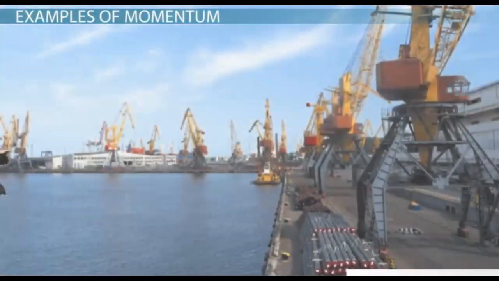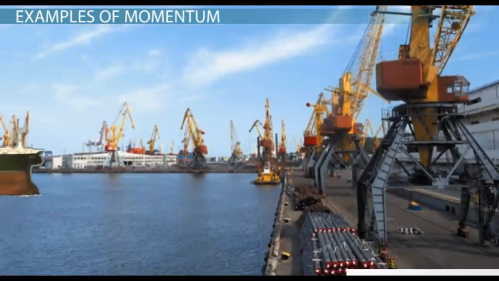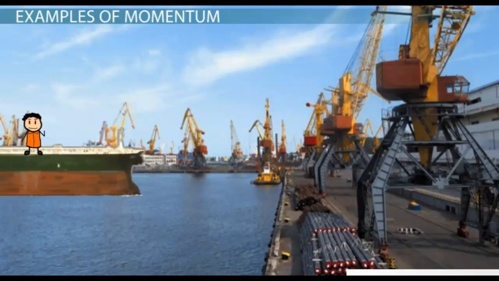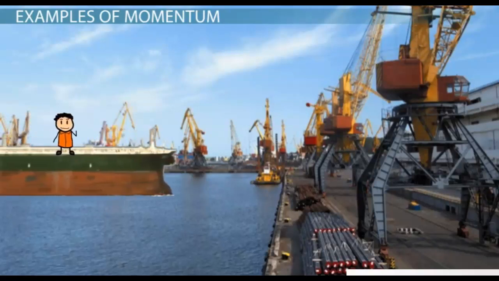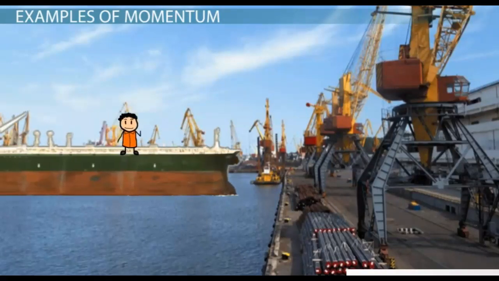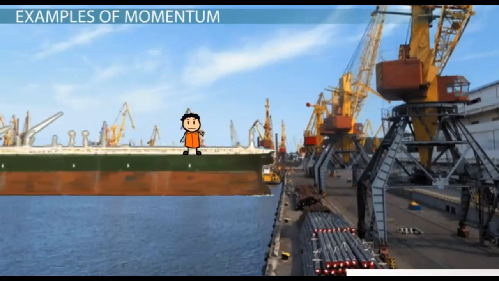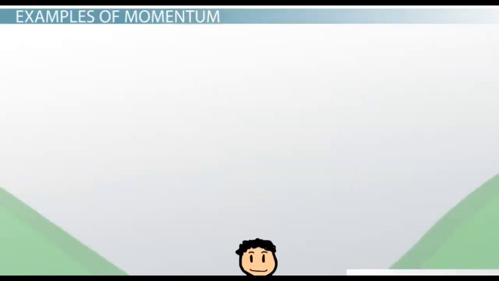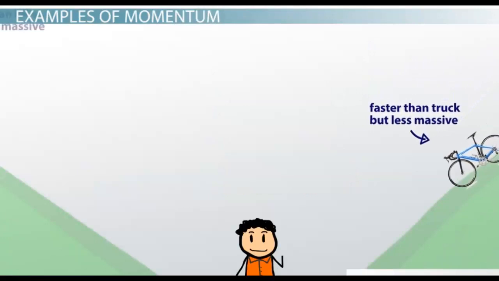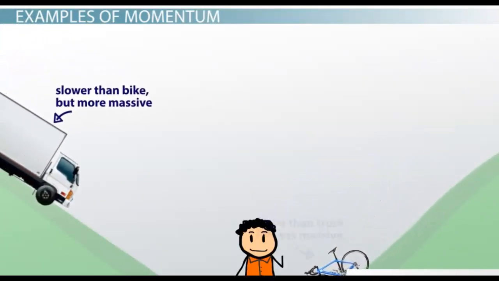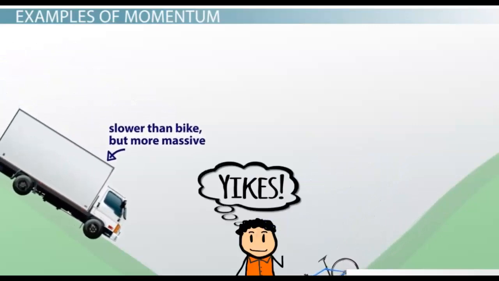As you now know, an object of any size can have a large momentum because it depends on the speed of the object as well as its mass. A supertanker ship that is coming into port may not be traveling very fast through the water, but it is quite massive, so it needs to begin slowing down long before it gets to port in order to be able to dock safely. Let's say that our bike speeding down the hill is 1/2 of the semi-truck's mass, but is traveling twice as fast. In this situation, each vehicle has the same momentum.